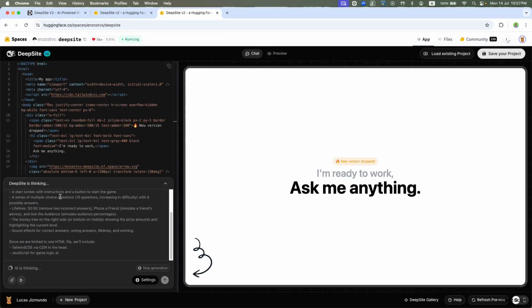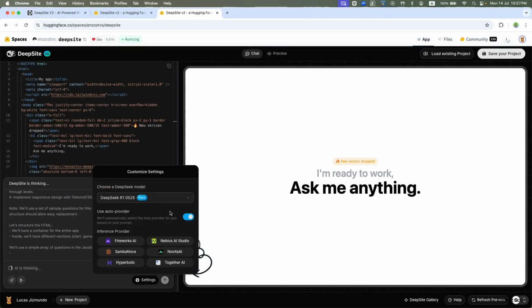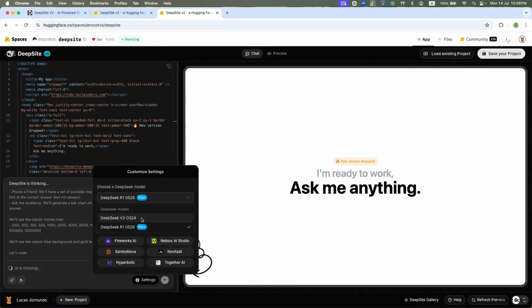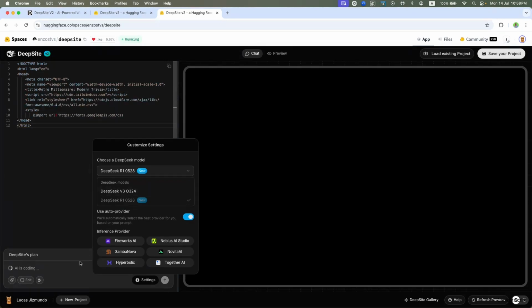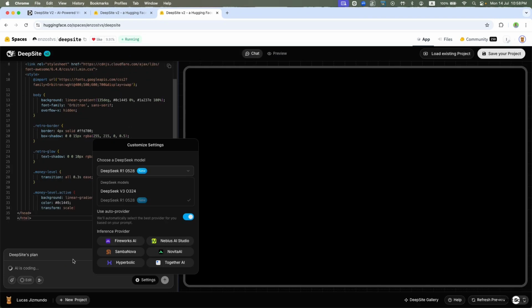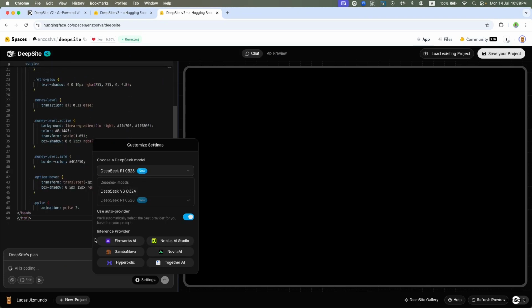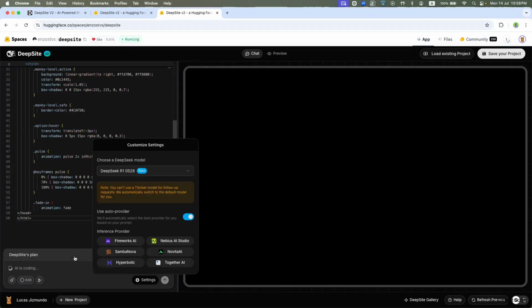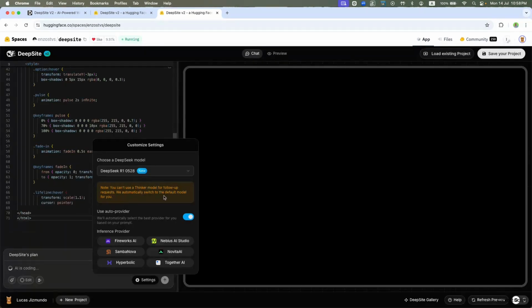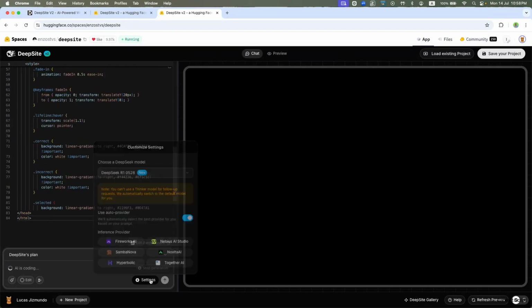There you go. DeepSite is syncing, right? By the way, if you go to settings, I just click on R1. There's DeepSeek V3, and I just choose the R1 for that one. I want to try it because I used the V3 for the fortune cookie app. You can't just sync and follow up, blah blah blah. Okay, yeah.